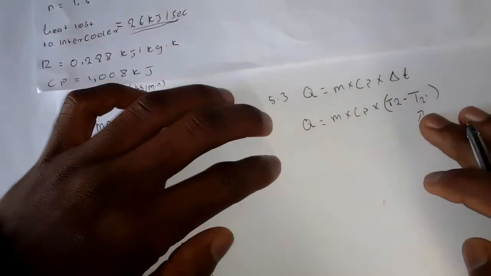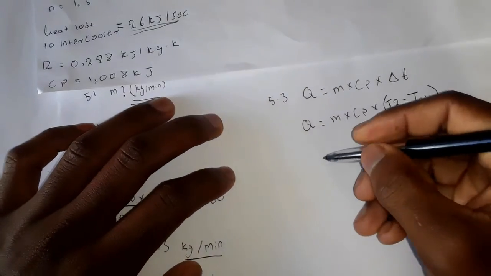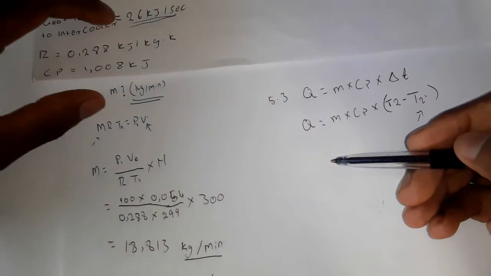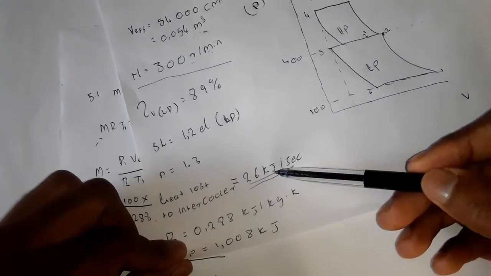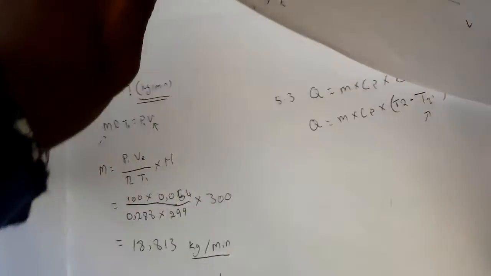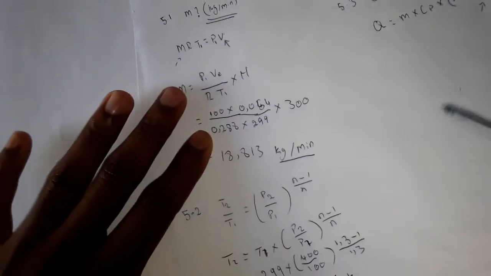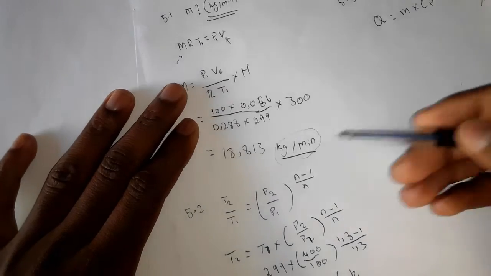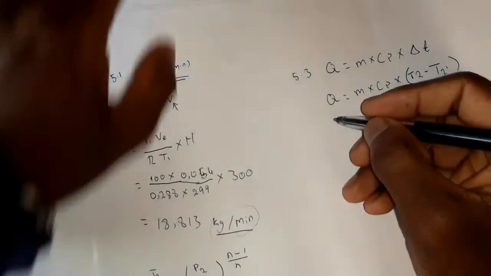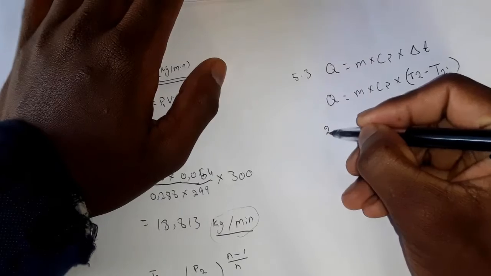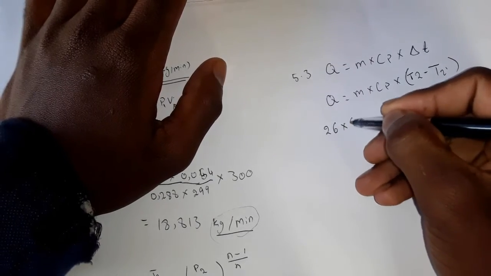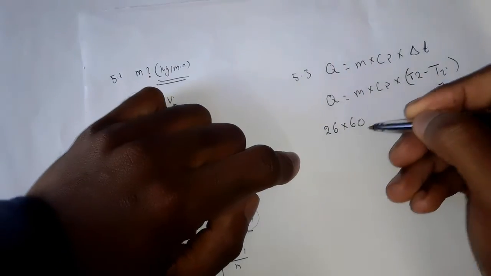We have everything here, so we just need to substitute. But remember, it's in kilojoules per second, and we have our mass in kg per minute. So first we must fix that problem. Here we are going to say 26 kilojoules times 60 to make it kilojoules per minute.